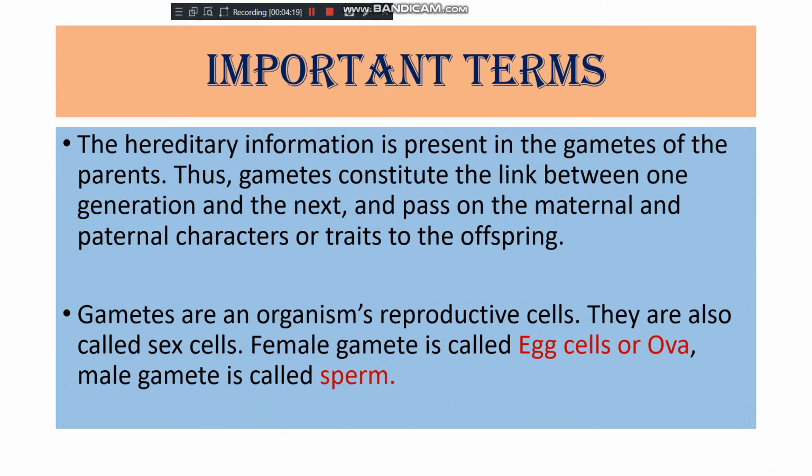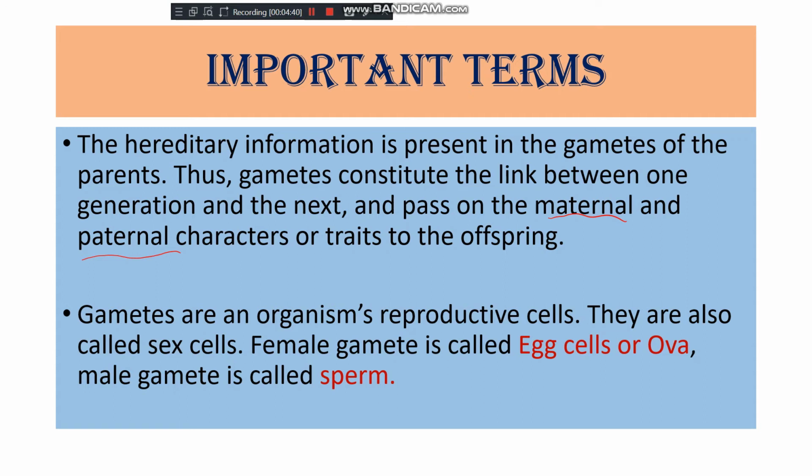Here the terms are coming, maternal and paternal. Maternal means the characters which pass from the mother and paternal means the characters which pass from the father. So the gametes constitute the link between one generation and the next generation.